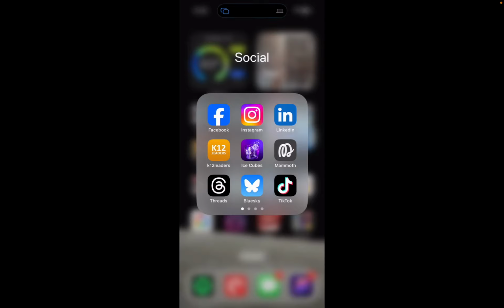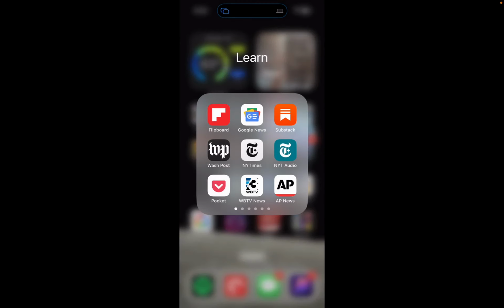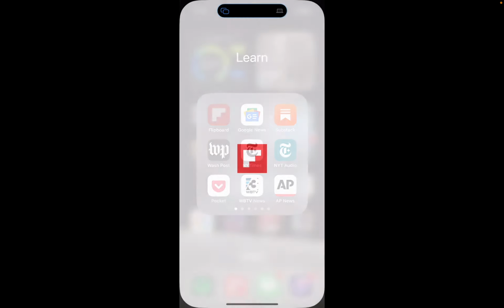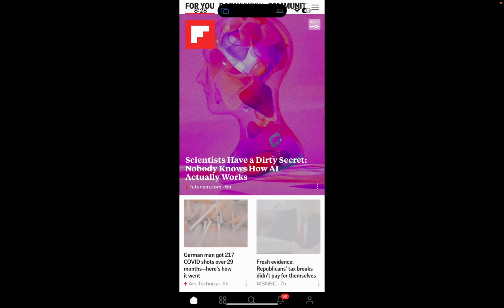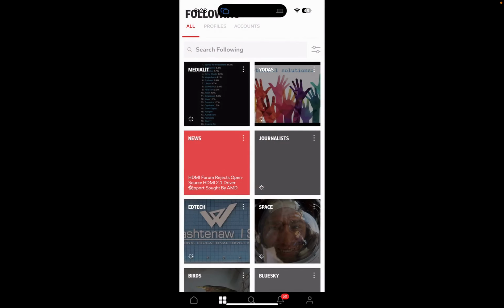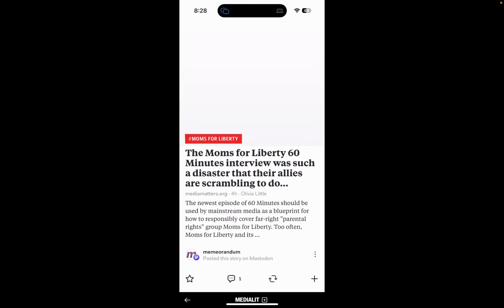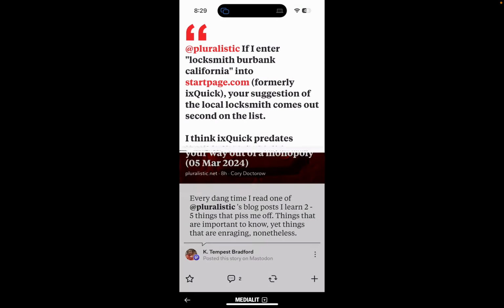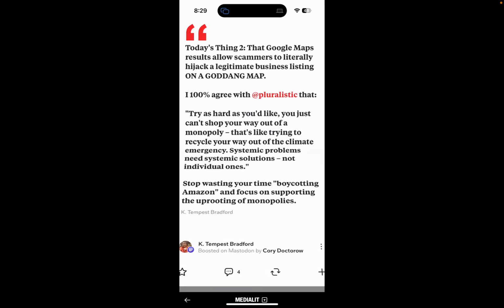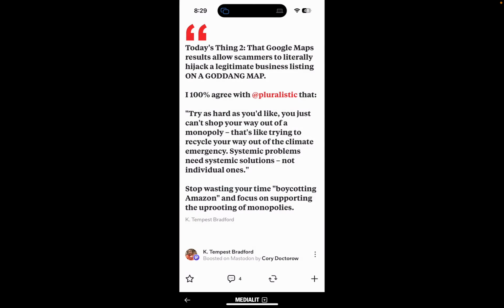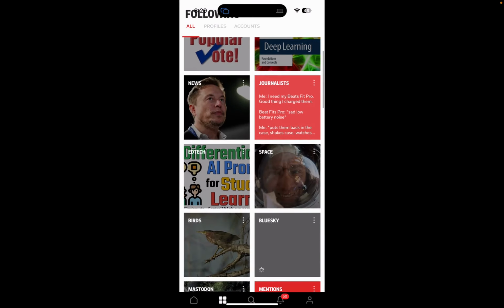But the other way this is powerful has to do with Flipboard. These are my main news apps that I'm going to on a regular basis. And when I go over here to Flipboard and I go to my feeds, check it out. This is my media literacy feed from Mastodon that I'm viewing in Flipboard. Oh my gosh, I absolutely love this.